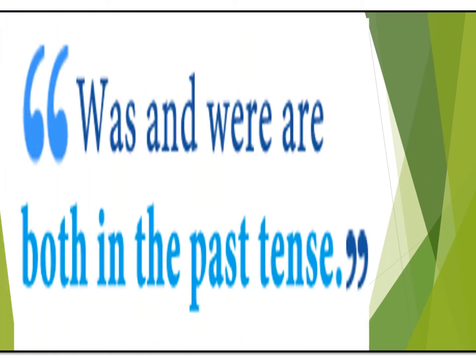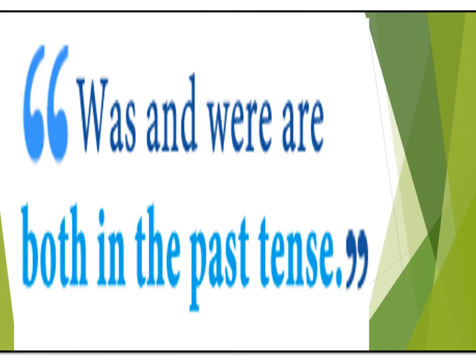Okay, children. So, first of all, let's read this. Was and were are both in the past tense. So, first, let's understand what this word past means. Past means, children, anything which is already over. For example, you have already finished your class 1. You were in class 1 a year back. So at present you are in class 2, but class 1 is already over. So that is something which has happened in the past.